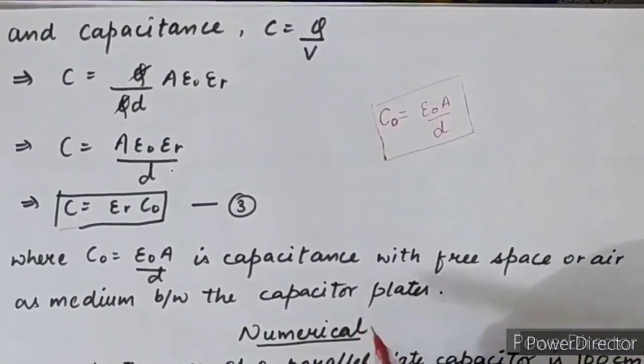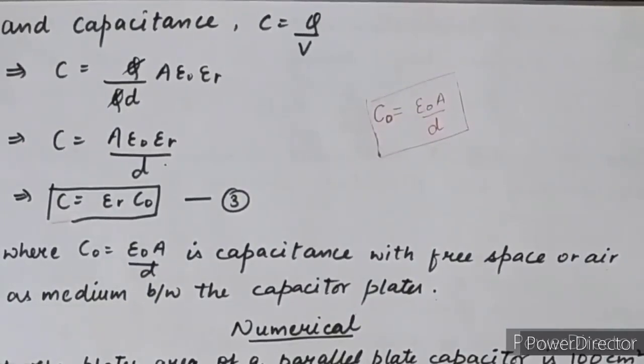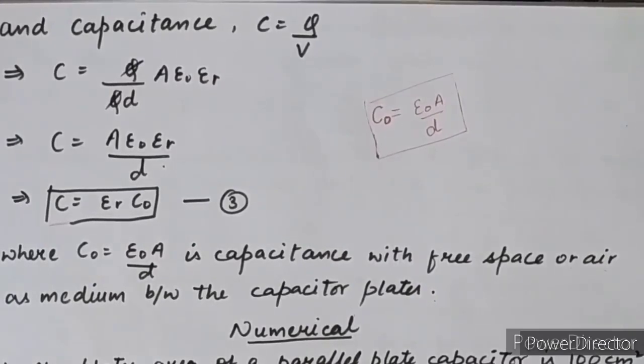From this equation, two things we calculate. First, the value of the capacitance when a dielectric medium is completely filled between the plates. And second, a relation between the capacitance with the dielectric medium and with vacuum or air between the plates.